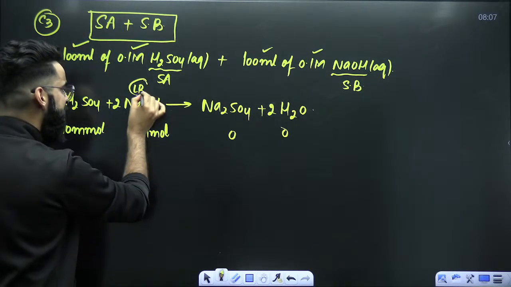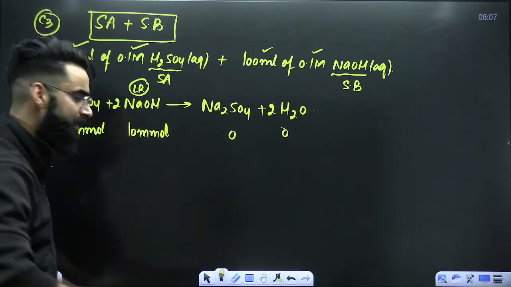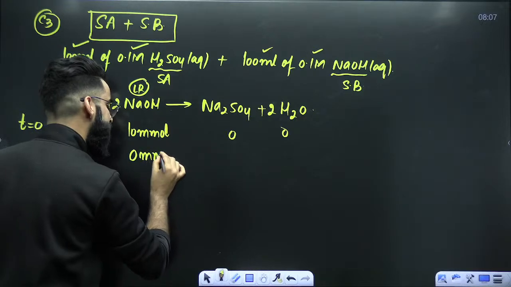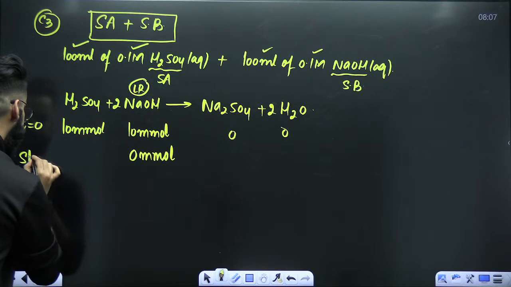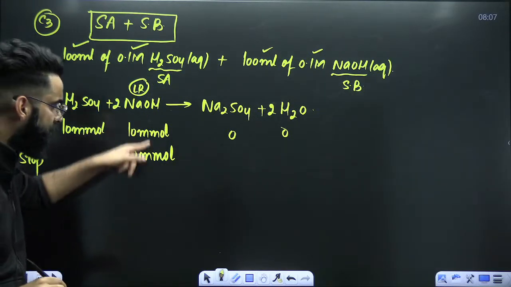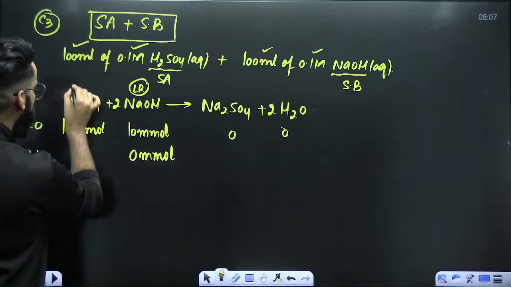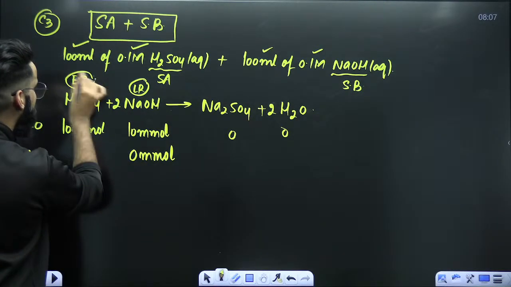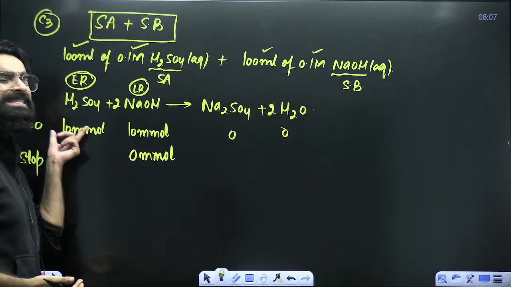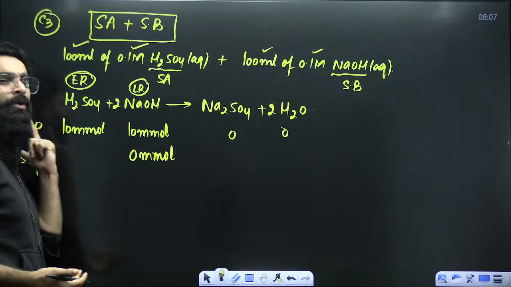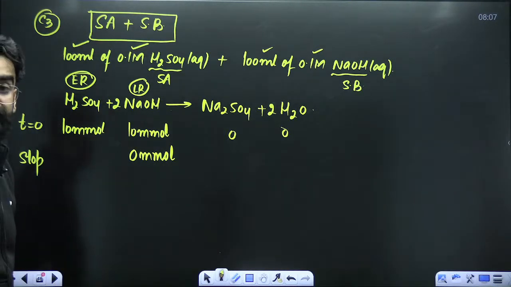My dear students, if NaOH is the limiting reagent, that means it would have got completely consumed in the reaction. So I will be left with 0 millimoles of NaOH at the end, when the reaction stops. Now, this H2SO4, is it going to be limiting or excess? It's going to be the excess reagent. That means out of its 10 millimoles, some millimoles will be left in the container. Now, how do we get that?